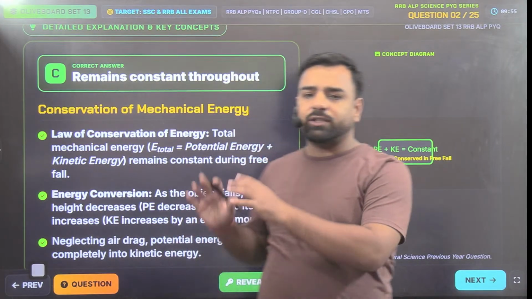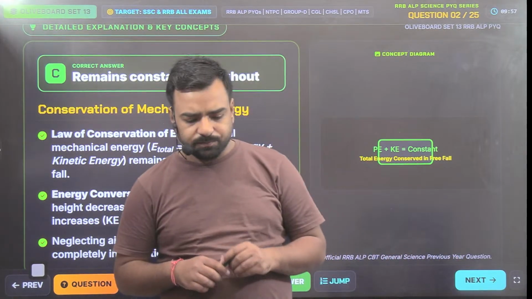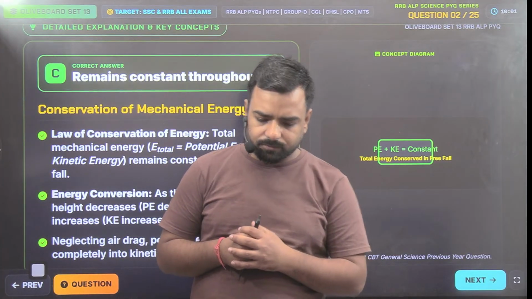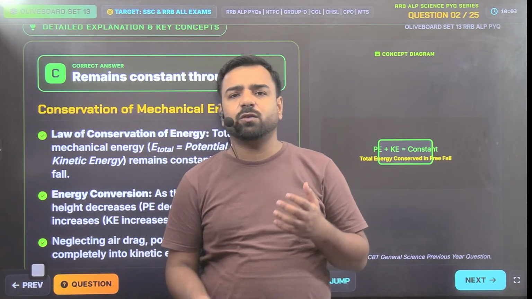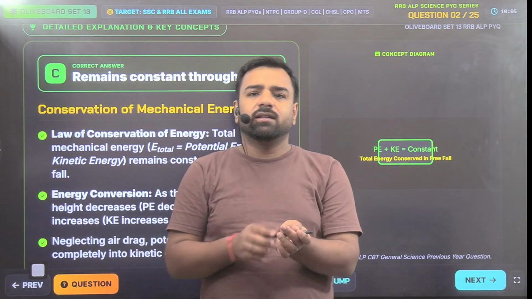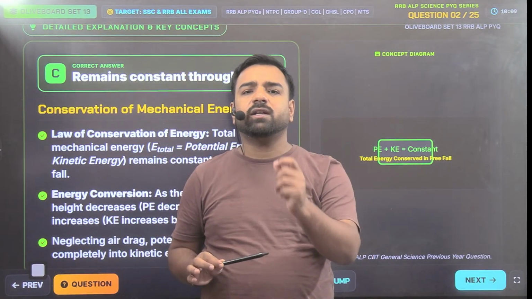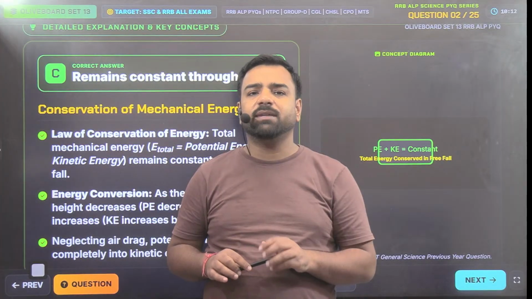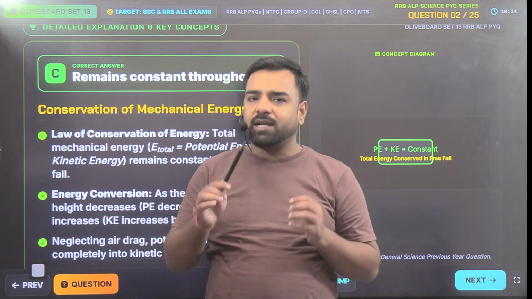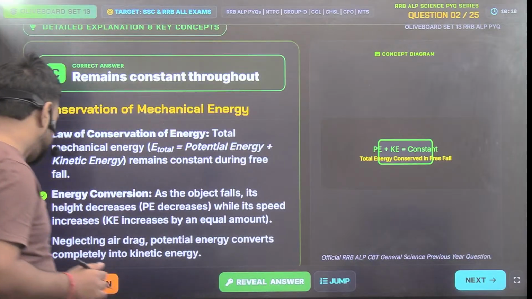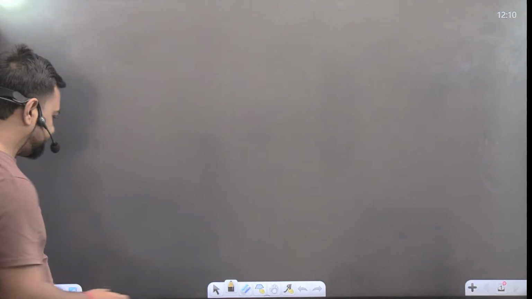This question can be asked in another way also. The question can be framed so that there is an object you have thrown upwards, and when that object is at the topmost point, what is the maximum kinetic energy? At that time the kinetic energy is zero, and potential energy is maximum. For that I need to explain it using this graph. Just have a look.